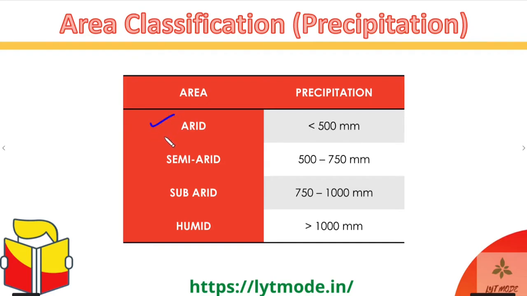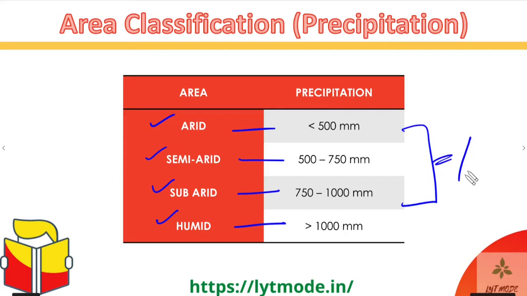The first is arid. Arid is basically the driest one, which is less than 500 mm of rainfall. Then comes the semi-arid. So this is in between arid and sub-humid, and this basically contains 500 to 750 mm of rainfall. Then comes the sub-humid. This is again a very decent amount of rainfall, between 750 to 1000 mm. And humid is the wettest, which contains more than 1000 mm of rainfall in 1 year. Okay, so all of these are per annum or per year. So this is the basic definition, and you have to remember this. I mean, this is a very basic question which has been asked, and it can be asked this year as well.